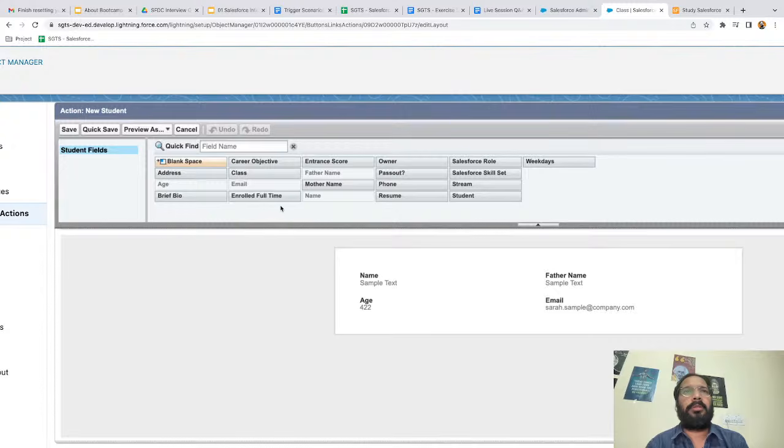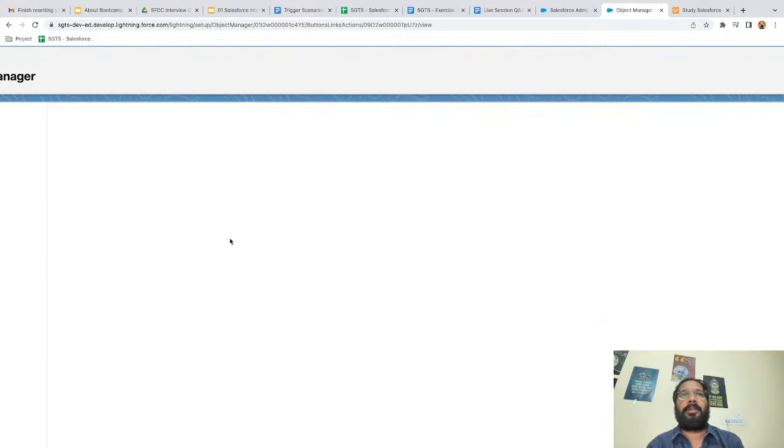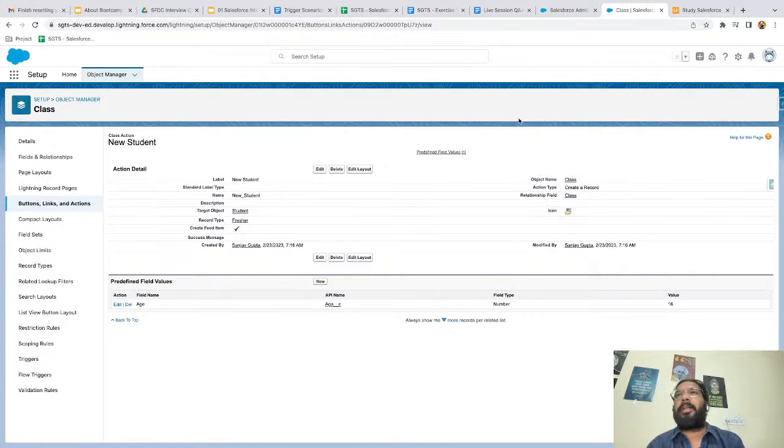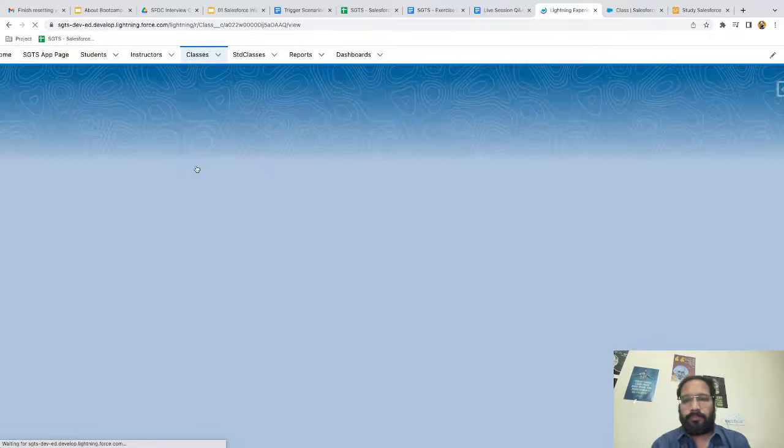So what I'm going to do, I'm going to place that entrance core field, right? And I'm going to place the relationship field as well, class, so that I can see the lookup field. Okay, I placed and saved it. So it is modified. Now I'm coming here and I'm refreshing the page.